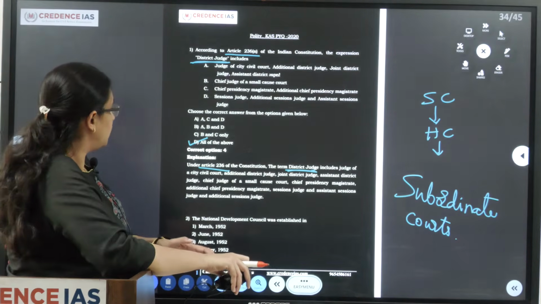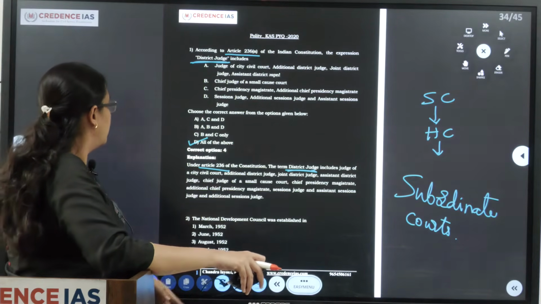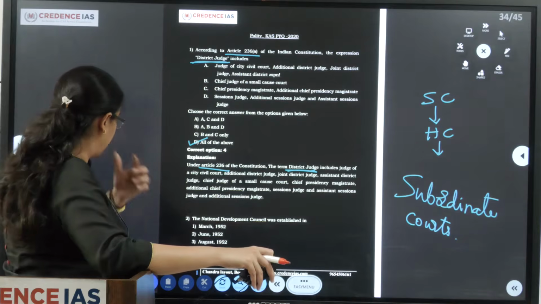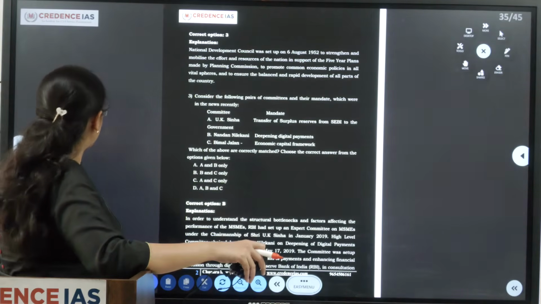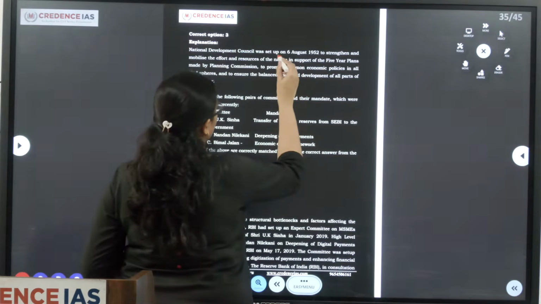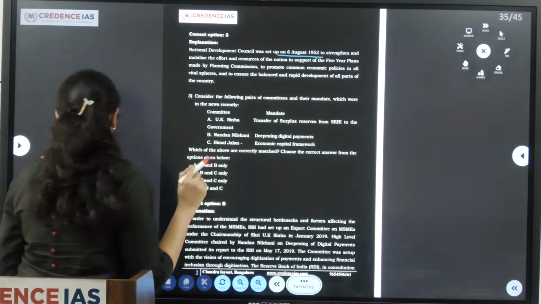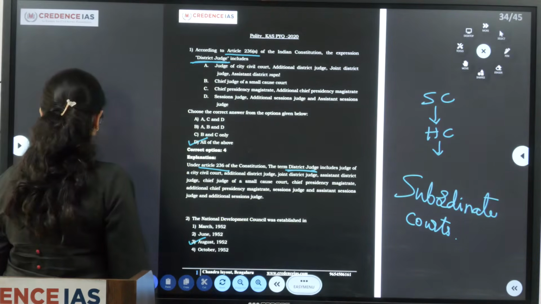Next question. The National Development Council was established in March 1952, June 1952, August 1952, or October 1952. So the National Development Council was set up on 6th August 1952. So third is the correct option.